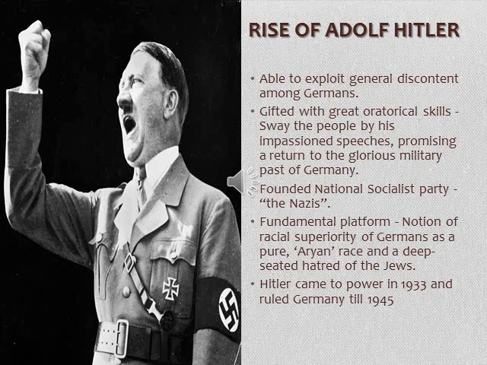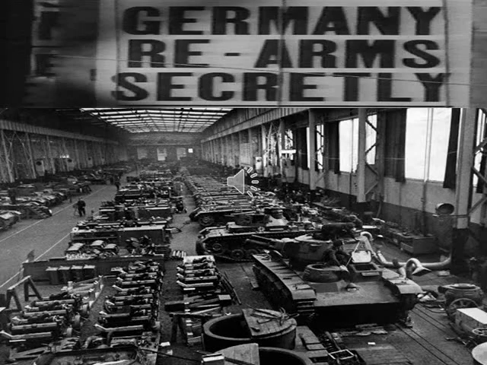So Hitler came to power in the year 1933 and ruled Germany till 1945. In direct contravention of the clauses of the Treaty of Versailles, Hitler began to rearm Germany. Contravention means to do something that is not allowed by a law or rule. As per the Treaty of Versailles, Germany was not allowed to increase her military strength or weapons.